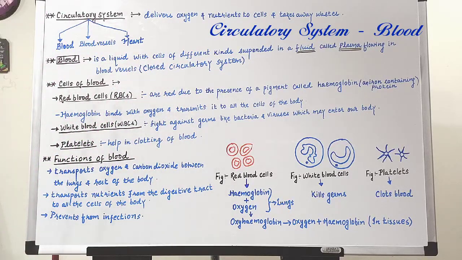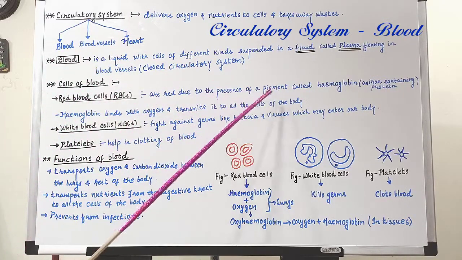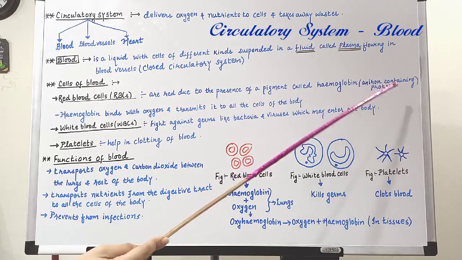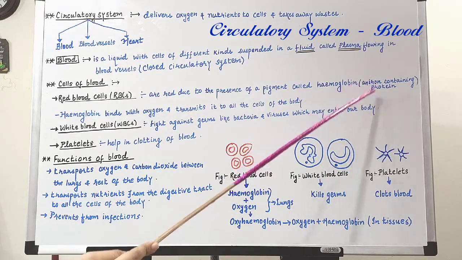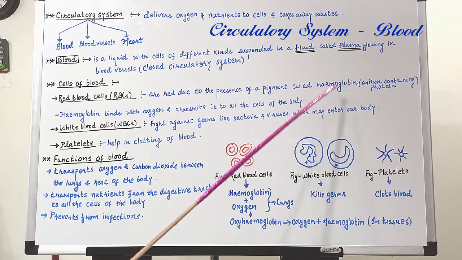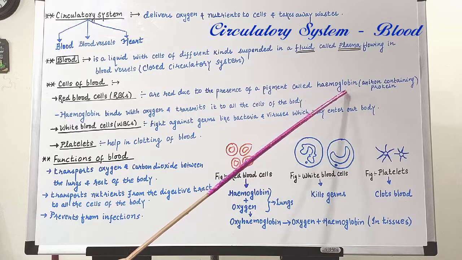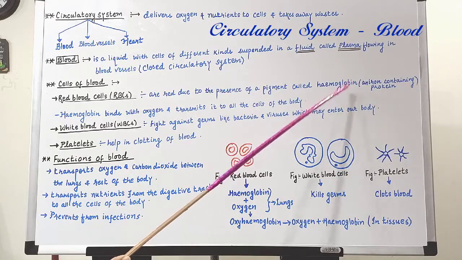Now coming to the cells of blood. Red blood cells are one of the cells of blood, and these red blood cells are red due to the presence of a pigment called hemoglobin. Hemoglobin is an iron containing protein. It means it is made up of two parts. Heme represents the iron and globin represents the protein.